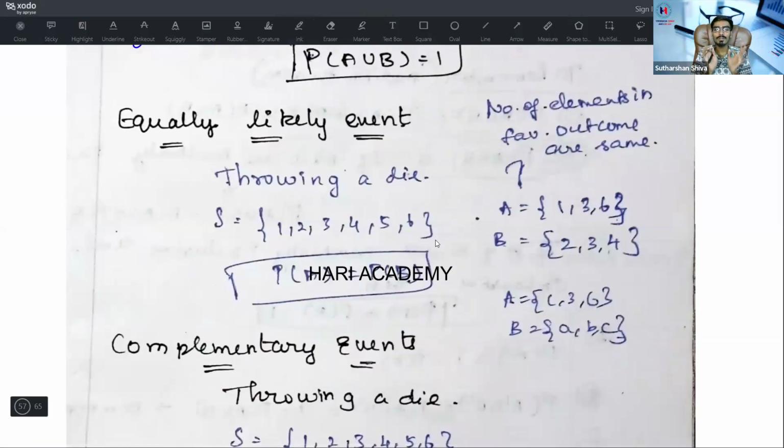The number of elements of a favorable outcome are the same. A is 1, 3, 6, B is 2, 3, 4. We will only take the equally likely event. The same number of elements are there. The number of elements in A is 3, and the number of elements in B is 3. Even if A is equal to 1, 3, 6, and B is equal to ABC, it is also 3 and 3. This is an equally likely event.